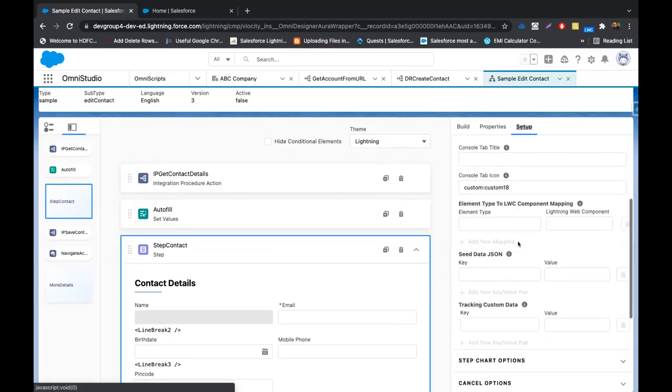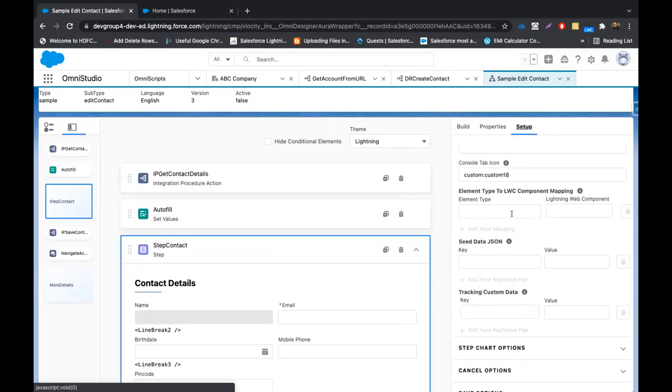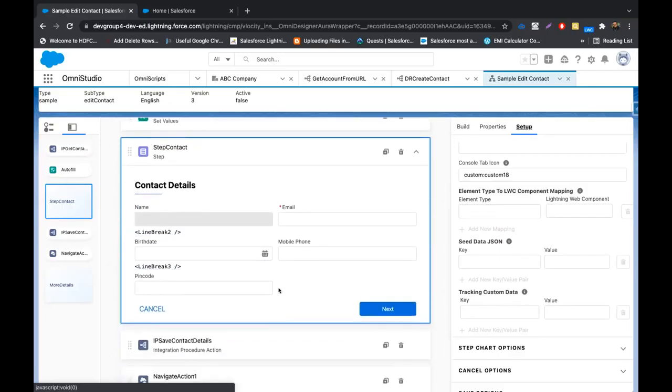Now say with the whole OmniScript you want to have a particular styling for a particular kind of element. Say you want all the text elements to appear in the same way. You can style these components via LWC. Or you want a kind of validation where you don't want to enter any special characters in any text block or text box.